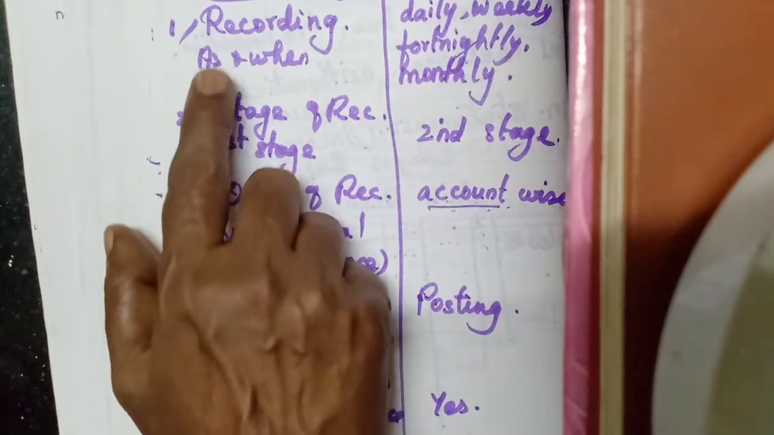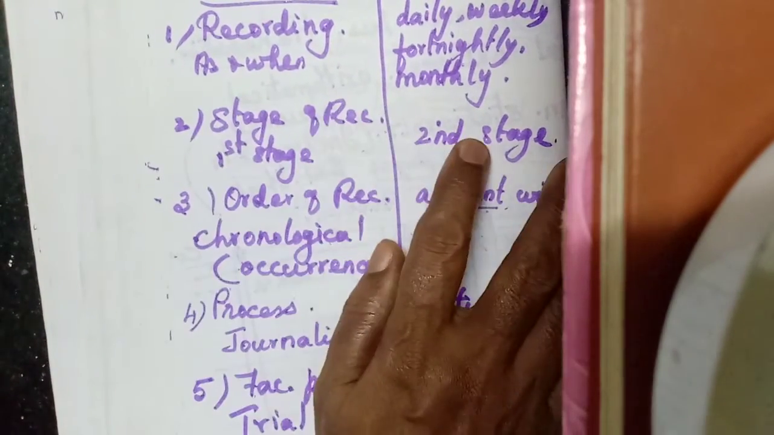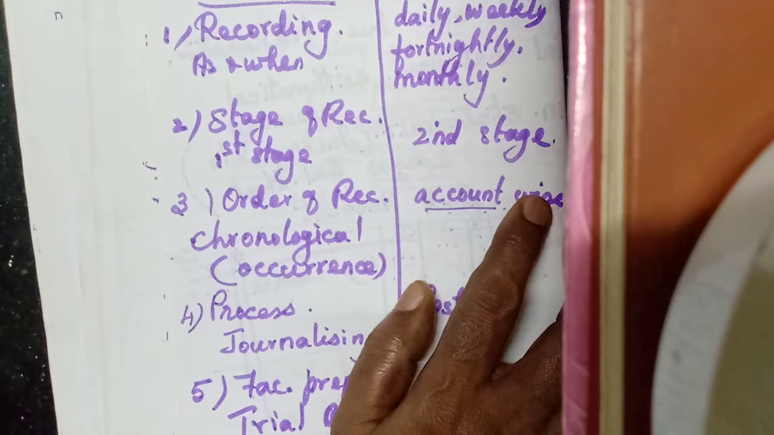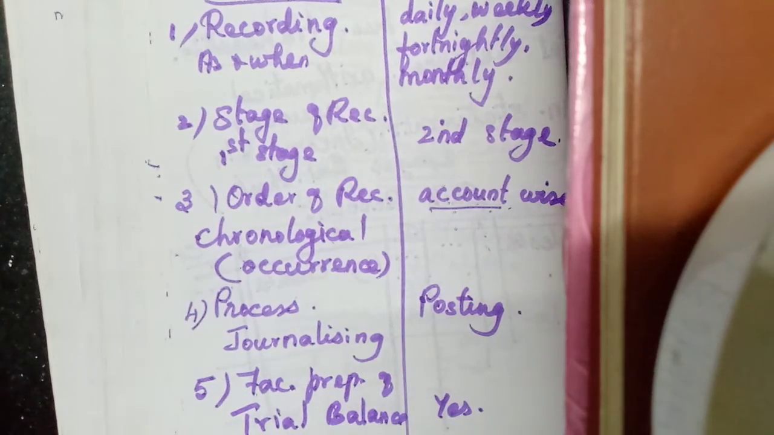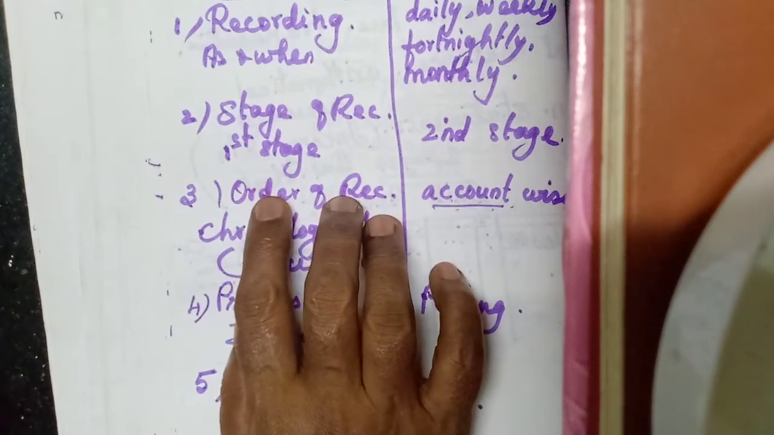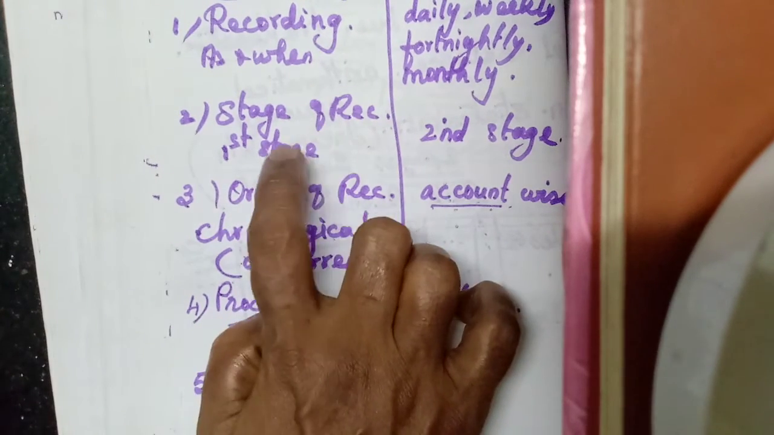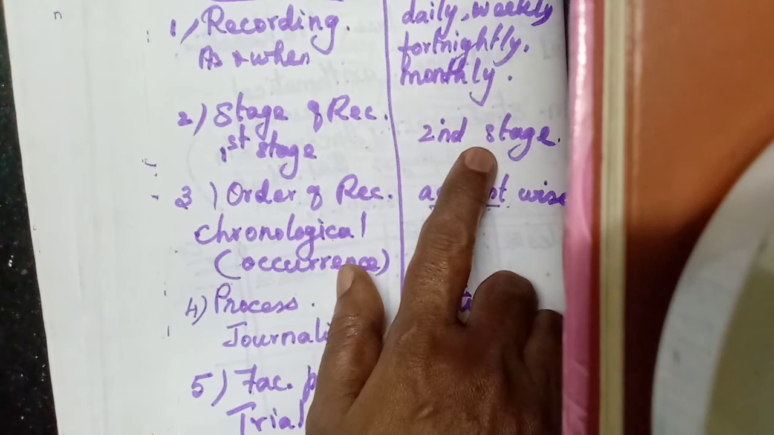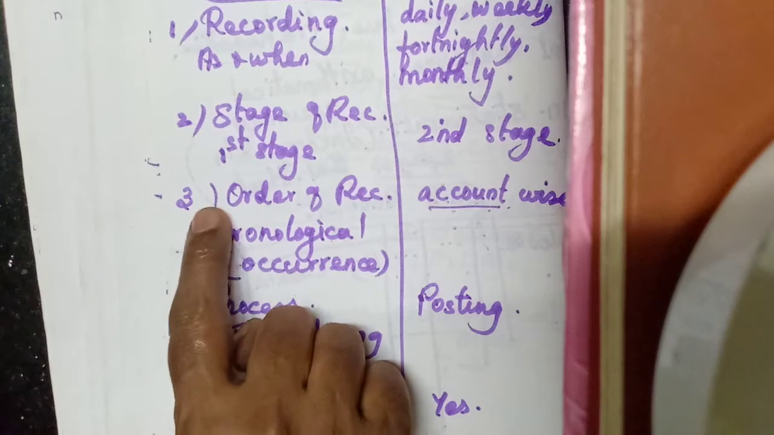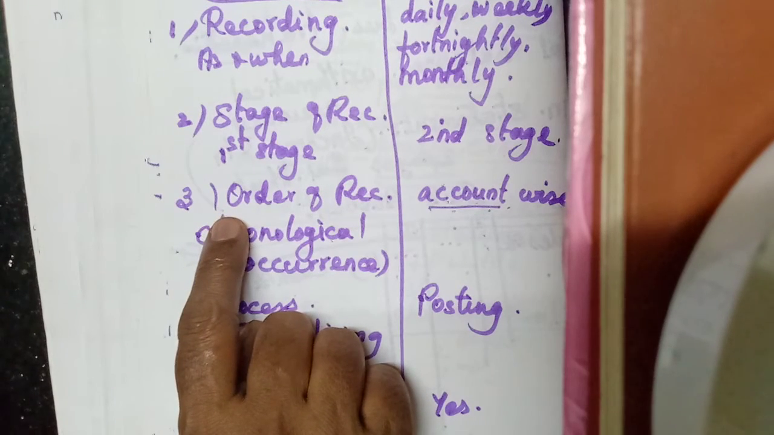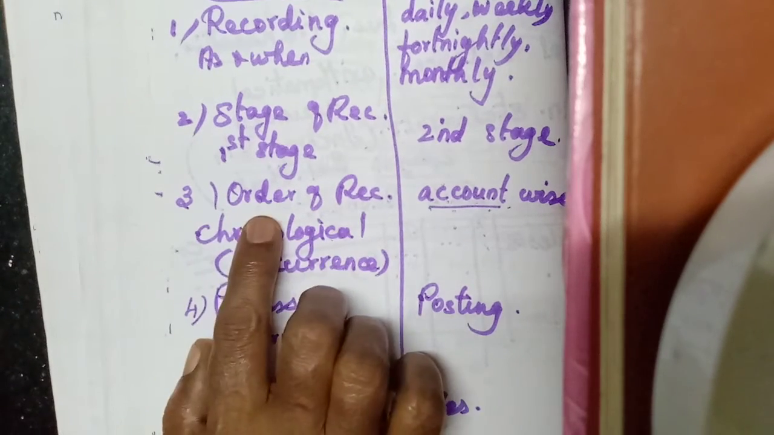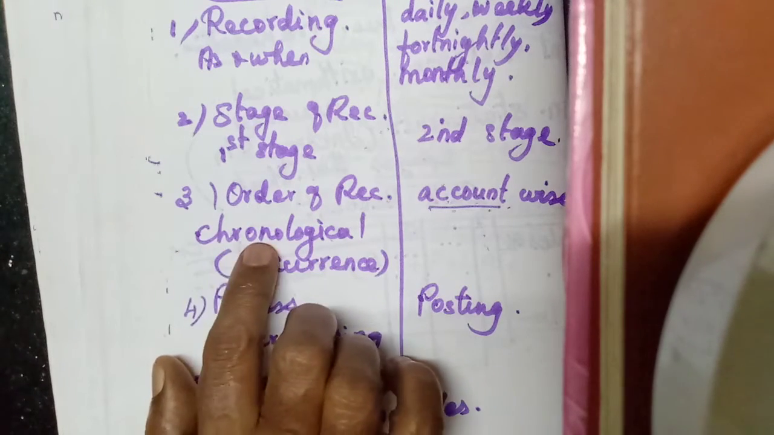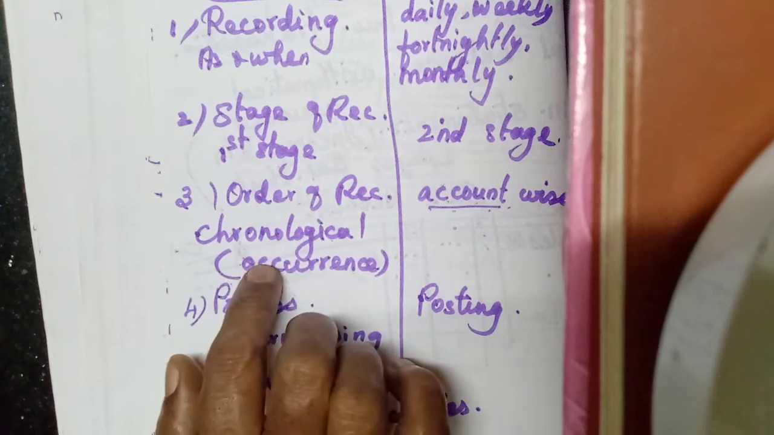When we record, it is as and when it takes place. Maybe today there are 10 transactions, whichever transaction takes place first, that one they will enter. The second one, stage of recording. So we know it is the first stage of recording journal entries, and posting in the ledger is the second stage. The third base is order of recording. In which order will we record the journal entries? We know it is in chronological order, or the order of occurrence.